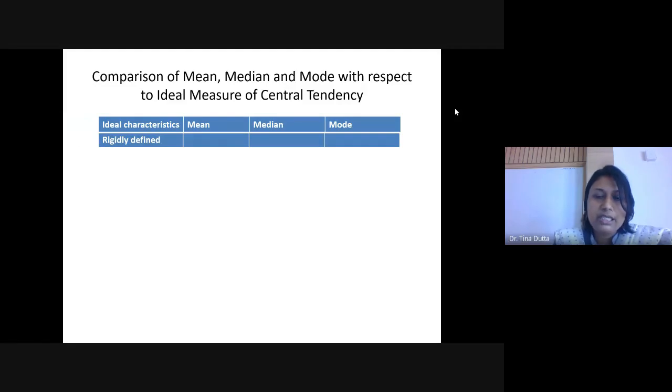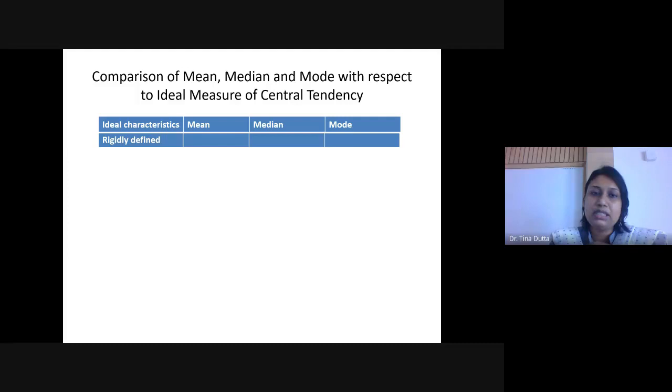For example, rigidly defined. An ideal measure of central tendency should be rigidly defined; only then will we call it ideal. Now, what is the meaning of rigidly defined? Rigidly defined means whenever you are given a data set, you must be able to calculate that value. So if you have 10 numbers, any 10 values given, you can always calculate the mean, right?